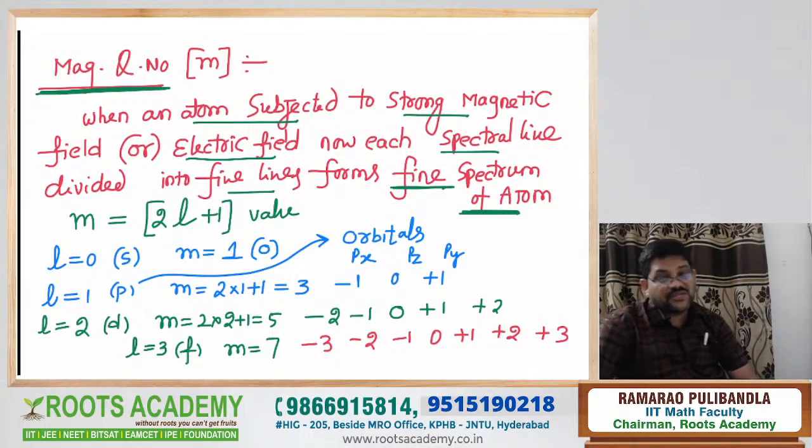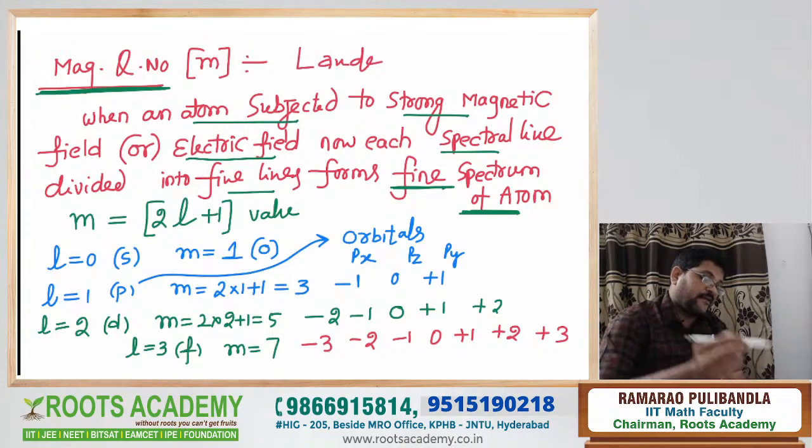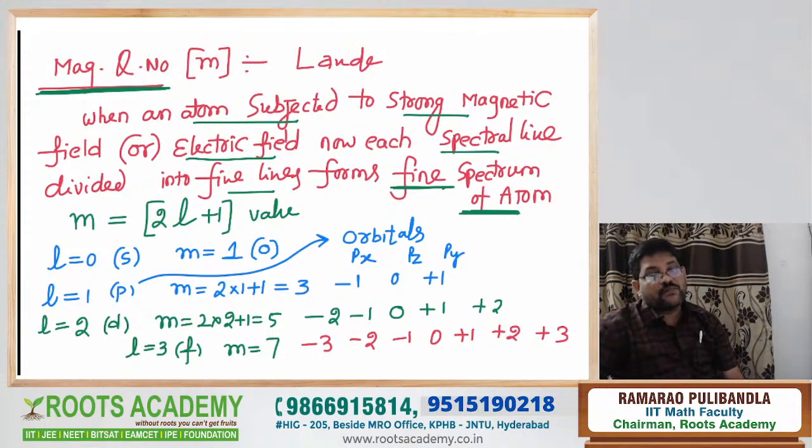So this is the explanation of the magnetic quantum number. This magnetic quantum number was proposed by the scientist Lande. Therefore, the principal quantum number, azimuthal quantum number and magnetic quantum number are derived from the Schrodinger wave equation. Understood what I am saying, students? Easy explanation, no confusion now.